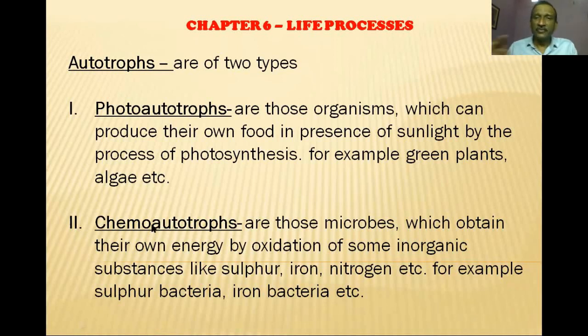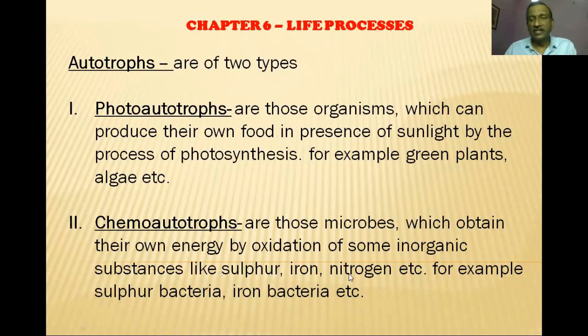Rather, the definition goes in this way: they are those microbes which obtain their energy for preparation of food by oxidation of inorganic substances. Okay, see, this definition is written here, that chemotrophs are those microbes which obtain their energy by oxidation of some inorganic substances.